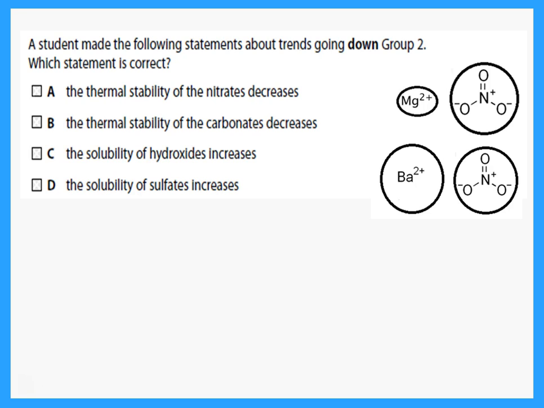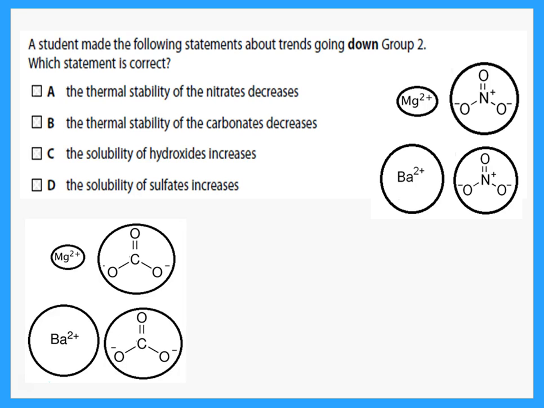Well, magnesium nitrate is more likely to break down by heat than barium nitrate, and that means as I go down, the thermal stability of the nitrates actually increases, not decreases. The same for the carbonates. As we go down the group, the thermal stability of the carbonates increases, and that means barium carbonate is less likely to break down by heating.